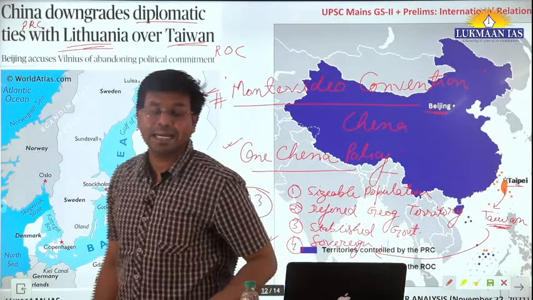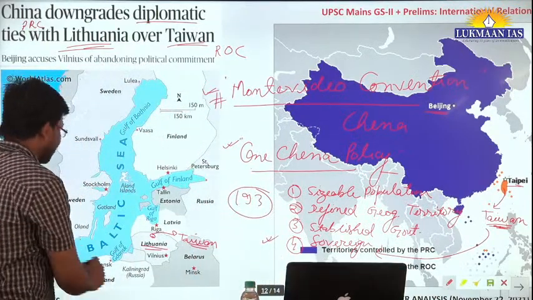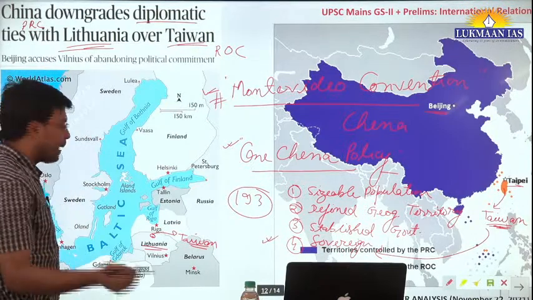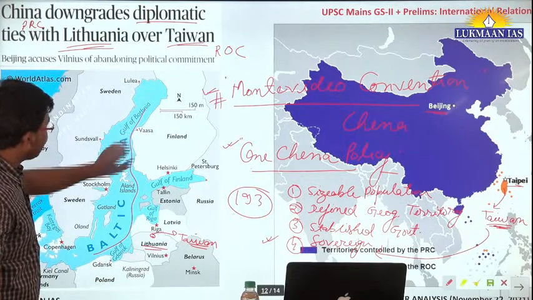Lithuania is one of the Baltic nations. So when we talk about Baltic nations, why do we name countries to be Baltic nations? Because they are near the Baltic Sea. So this is the Baltic Sea, okay?